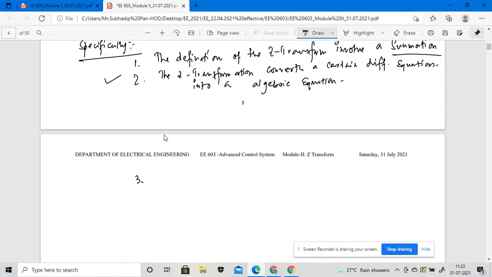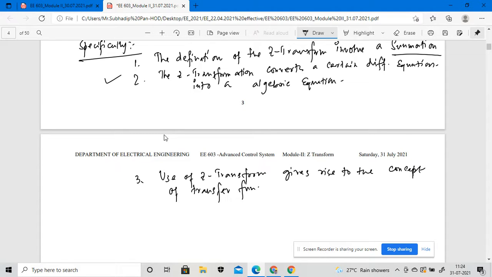Number three, we can say that the use of a Z transform gives rise to the concept of transfer function of a discrete system, or we can say it's a digital system.